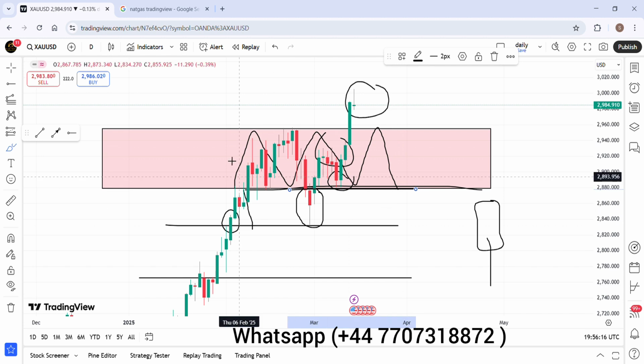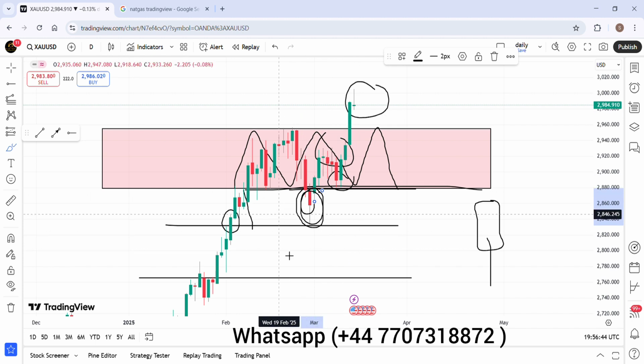When this candle formed, many sellers, many market users, or many other people thought, sorry, there was a call in front of the video. So many people thought that gold was going to enter the selling direction, but no, this was a total manipulation, and after that gold started moving in the upward direction.